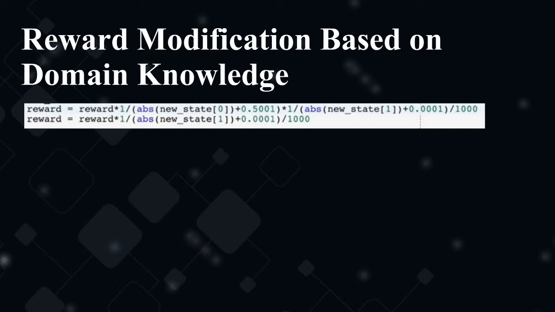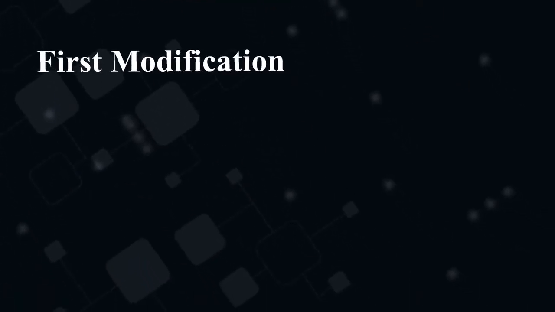Intuitively, if the agent is able to get to a higher position, then it shouldn't be penalized as much, because getting a high position is actually part of what we want. And on the other factor as well, if the agent is able to get a faster velocity, then this is also what we want. So the agent should be penalized less, instead of everywhere it goes getting a -1 reward. Looking at the first video, this is the modification we made, and this is our result.